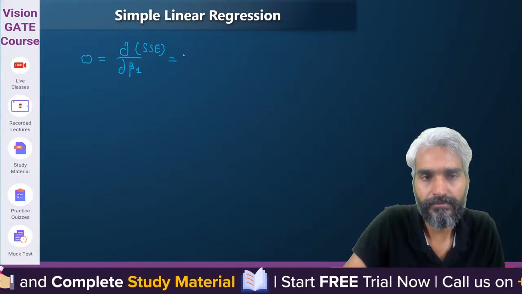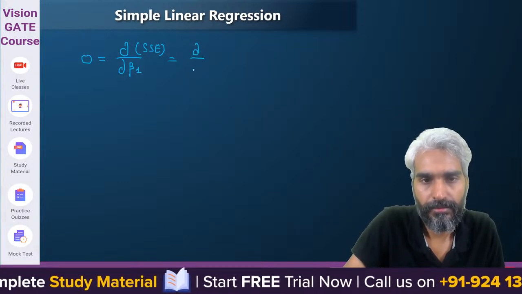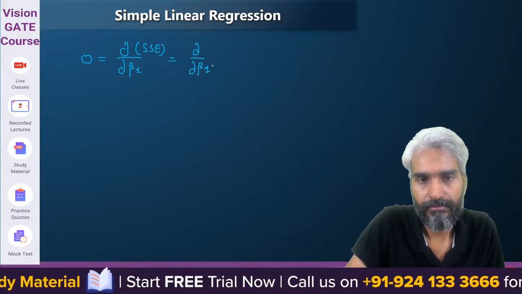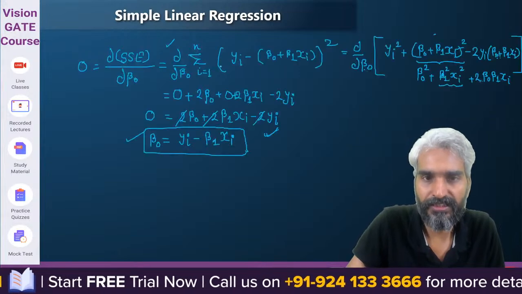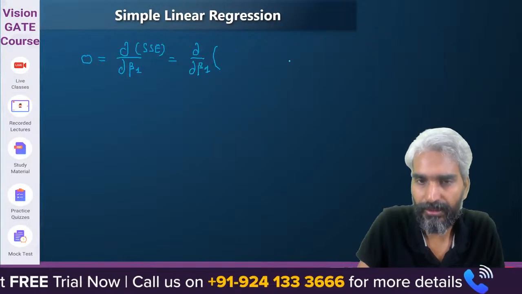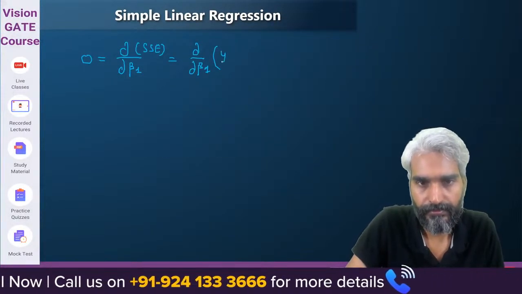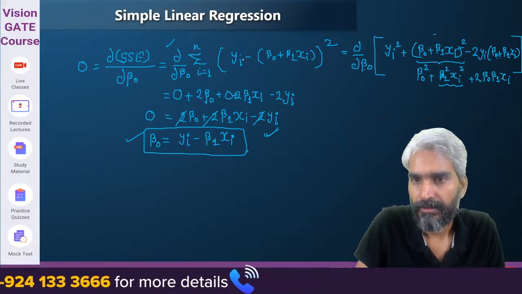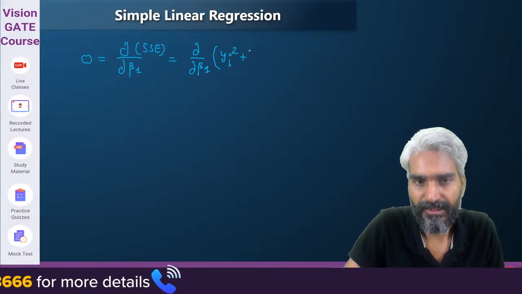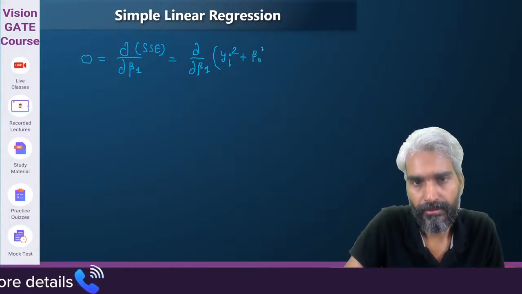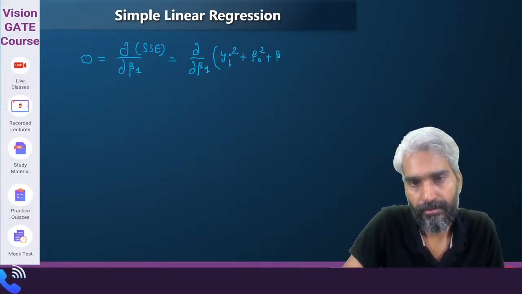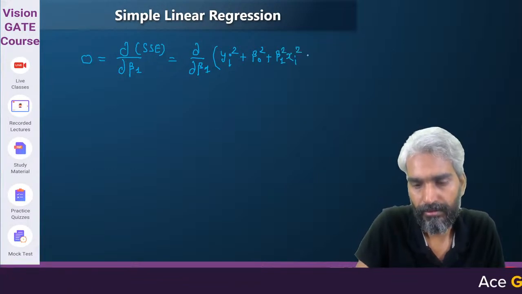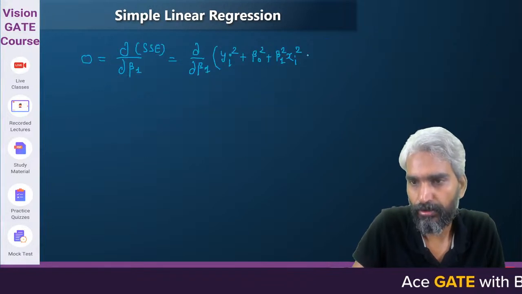So we can simply write this function, whatever it is: yi square plus beta 0 square plus beta 1 square xi square plus 2 times beta 0 beta 1 xi.